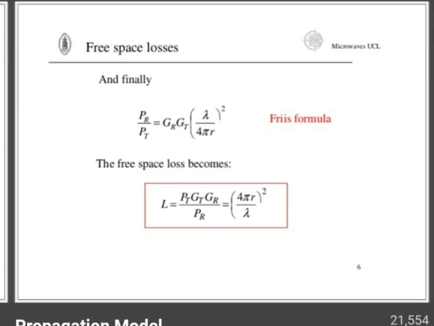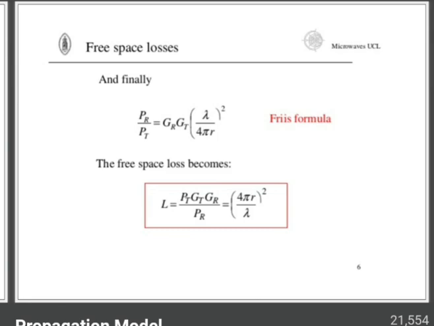The far field region of the transmitting antenna is defined as the region beyond the far field distance df, that is related to the largest linear dimension of the transmitter antenna aperture and the carrier wavelength. So df is equal to 2D squared by lambda, where D is the largest linear dimension of the antenna element. In order to remain in the far field region, df needs to satisfy two conditions.